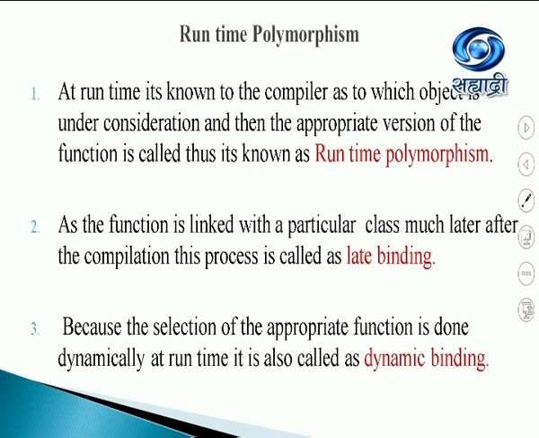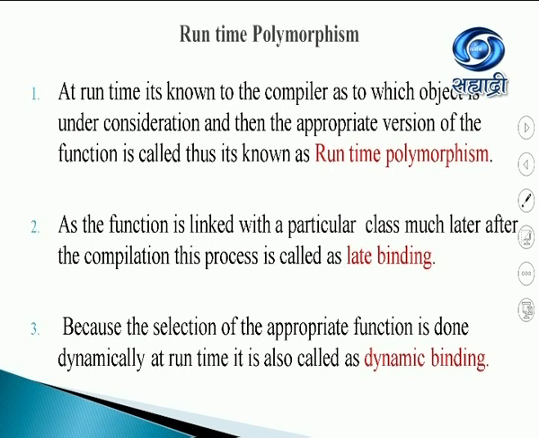As the function is linked with a particular class much later than compilation, this process is called late binding. See, compilation is always first, running is always later. So it is called late binding. And because the selection of the function is done dynamically, by dynamically I mean when it is running, it is also called dynamic binding.